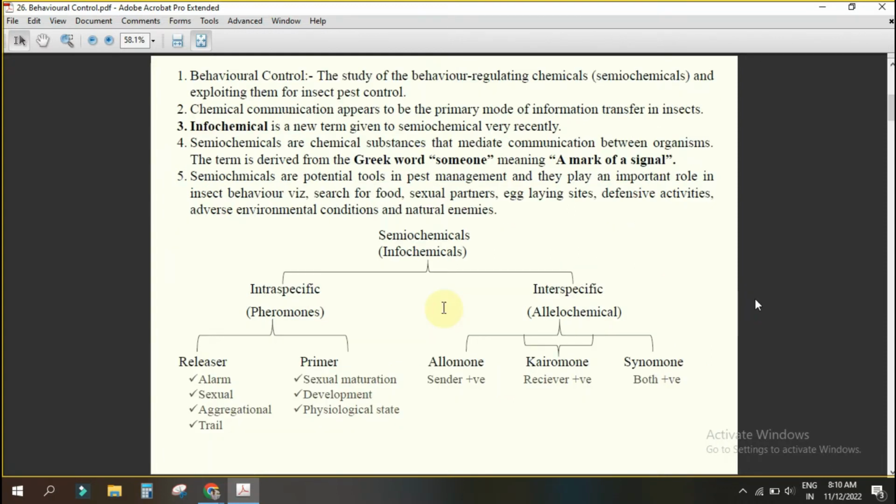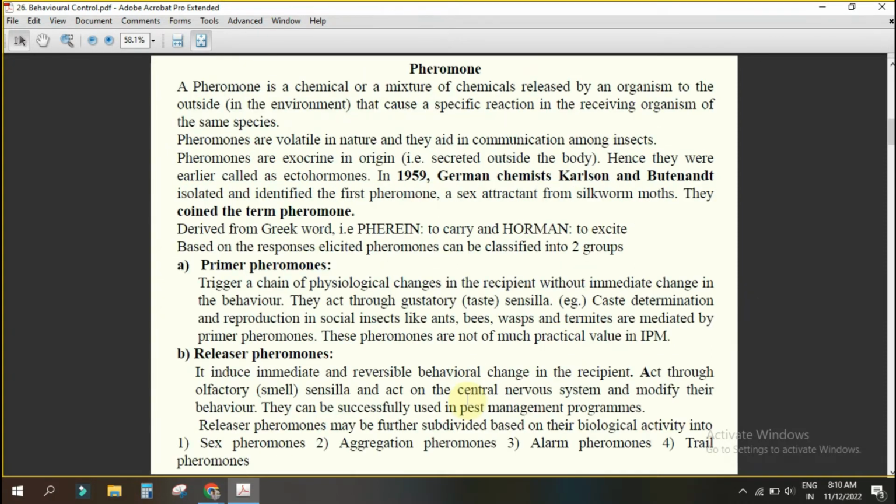In this slide you see, primer pheromone means sexual maturation, development, physiological state. So here, they trigger a chain of physiological changes in the recipient without immediate change in behavior. That means, suppose you see, in the case of honeybees, do you know what the caste system is? The caste system. You see, in the case of honeybees, what happens?